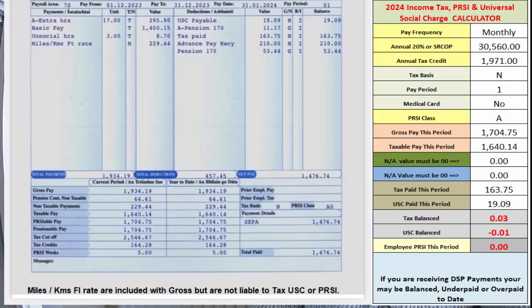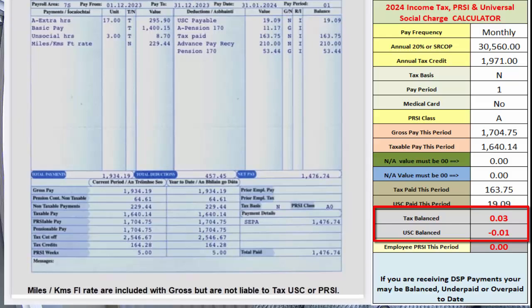If you happen to have any of these, the calculator may give a difference of a couple of euro from your payslip, as pensions, deductions, etc. are a complex area in the calculation of universal social charge. For the this period functionality, you will see that the value in the next two boxes must be 0. The next two boxes is where you enter the amount of tax and USC paid in this period. The next two boxes show whether or not your tax and USC is balanced or not.